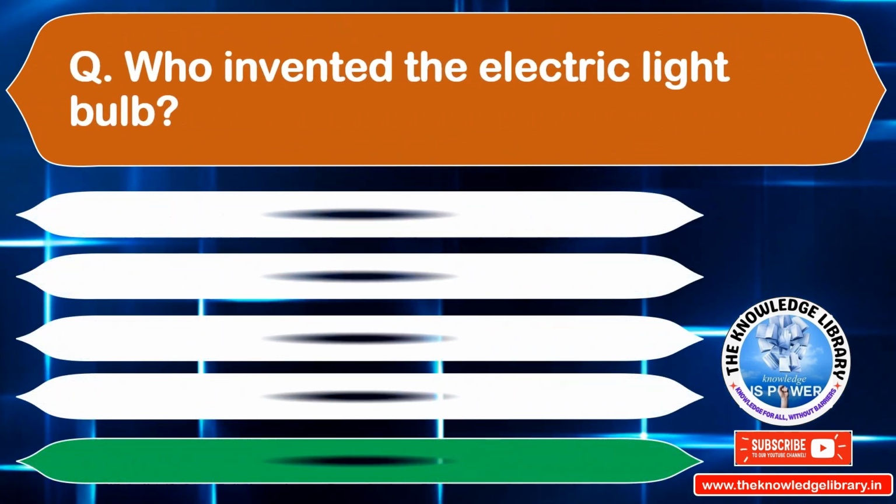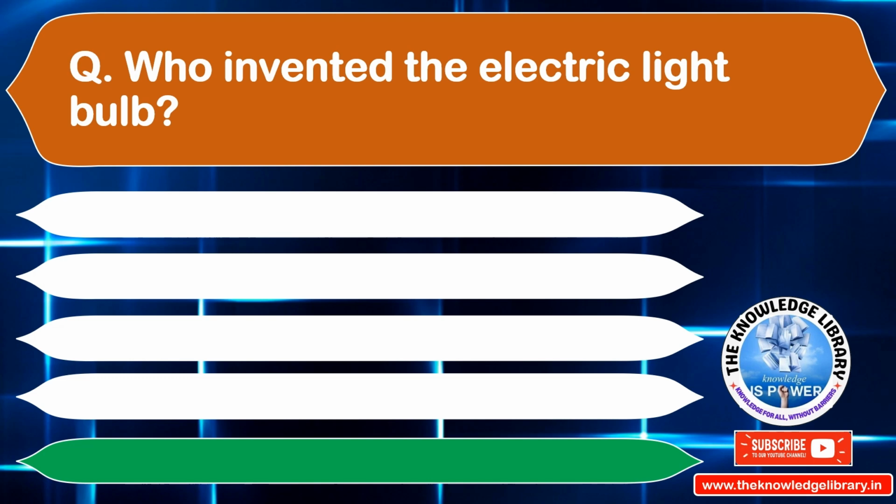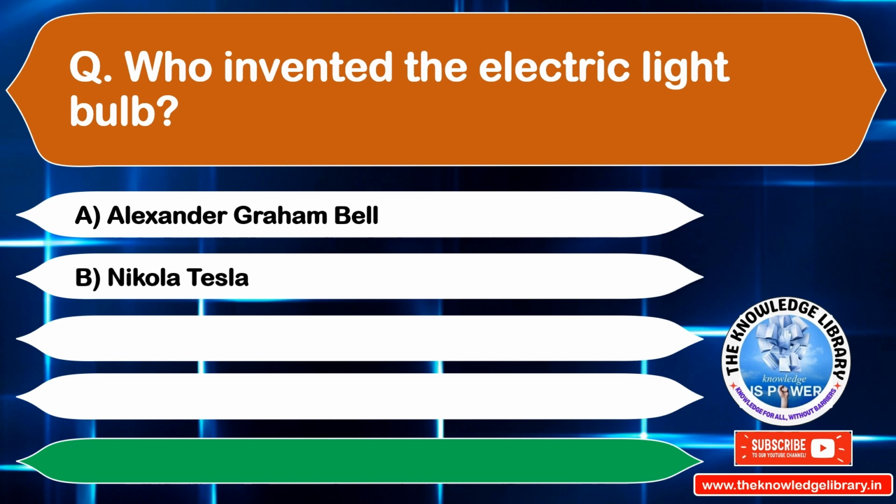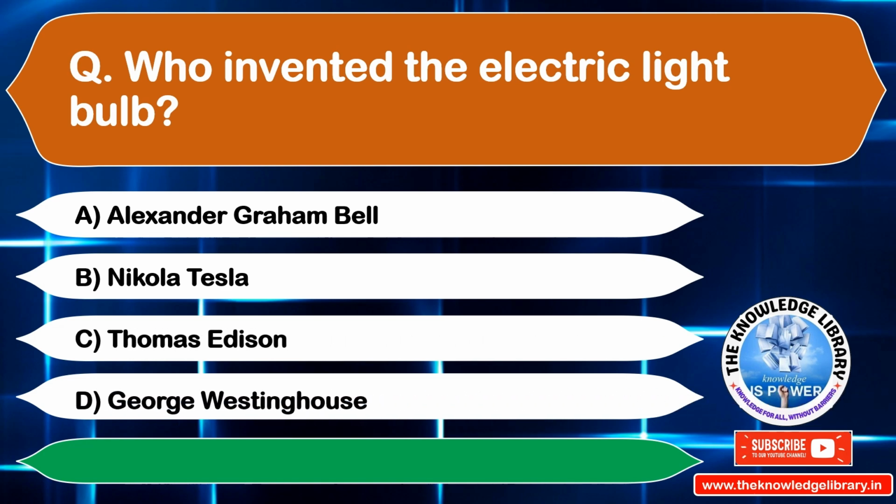Who invented the electric light bulb? Option A, Alexander Graham Bell. Option B, Nikola Tesla. Option C, Thomas Edison. Option D, George Westinghouse. The correct answer is option C, Thomas Edison. Moving to the next question.